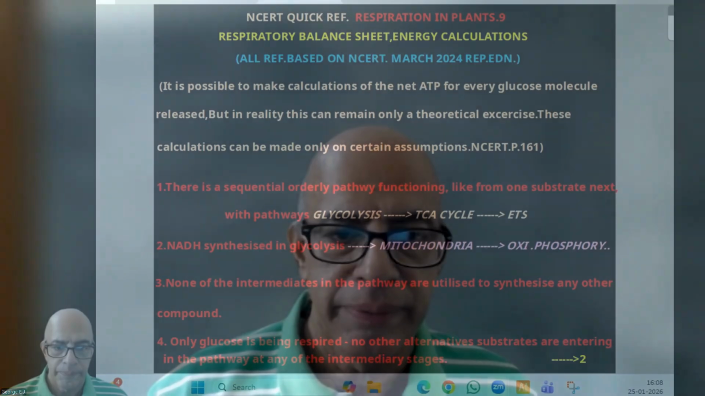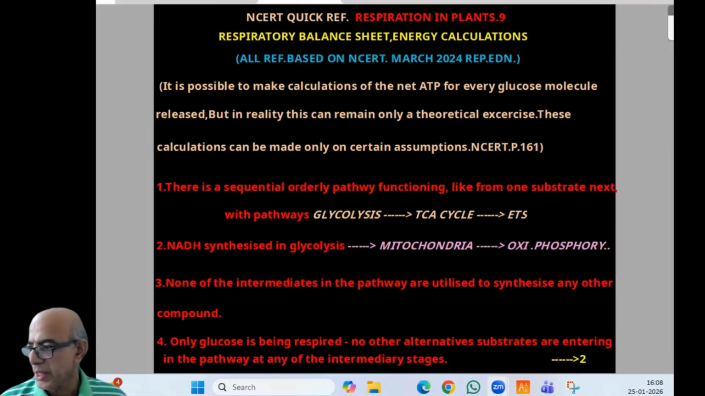So for convenience, I will share the screen because time is important for us. I think a screen came, so we can proceed. All references are based on the NCERT March 2024 reprinted edition.